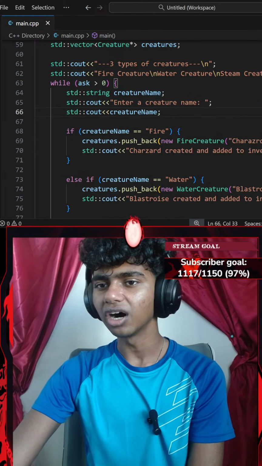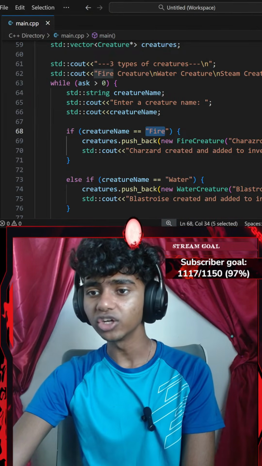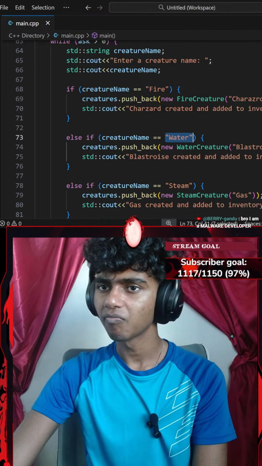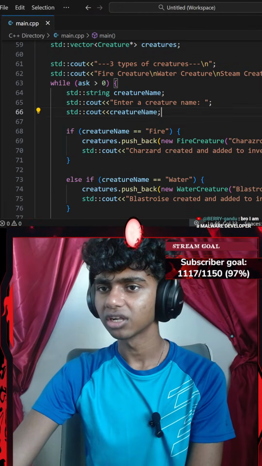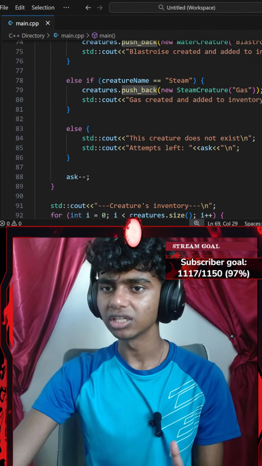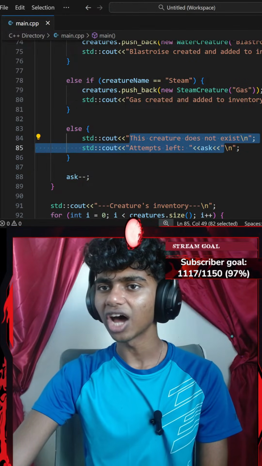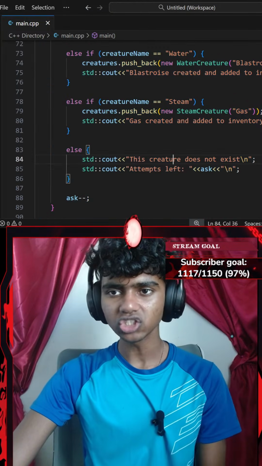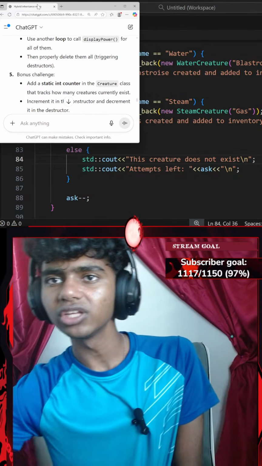Wait, did I make a creature name variable that is a standard string equals to fire, water, or steam? Okay, so first I did get the value of this. Okay, honestly, let me go with something like, let's see. What happens if I delete this? That's an else clause. This creature does not exist. Okay, honestly, let's go with Control C, copy that. Let's get some ChatGPT here, because I feel like I honestly did everything correct.